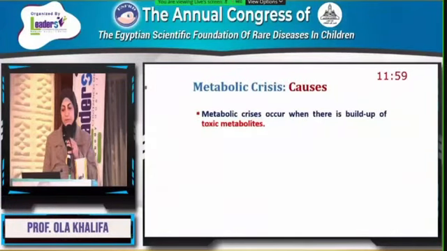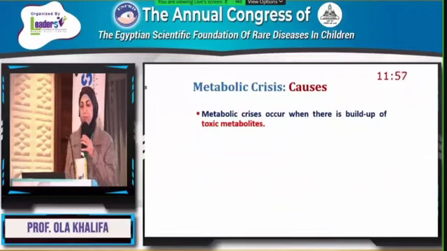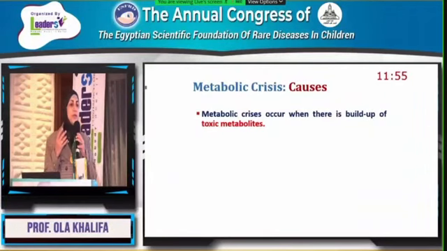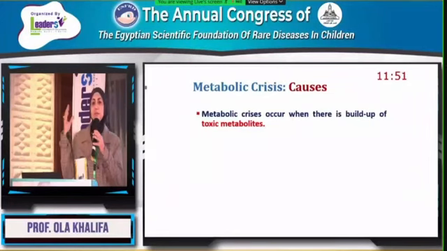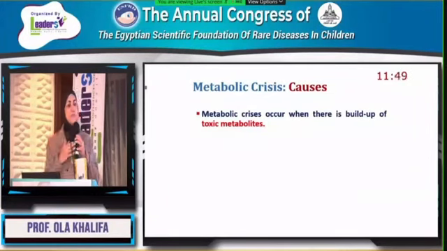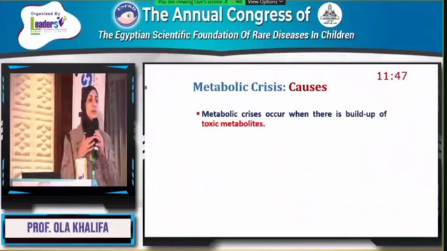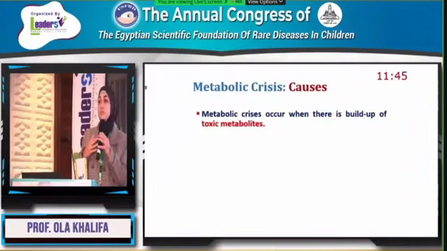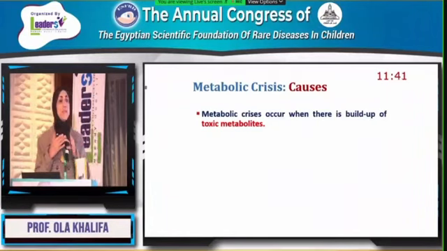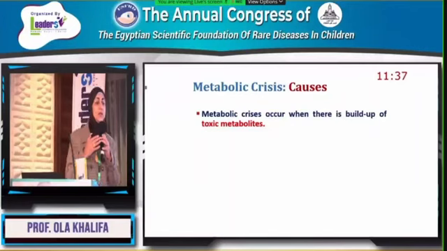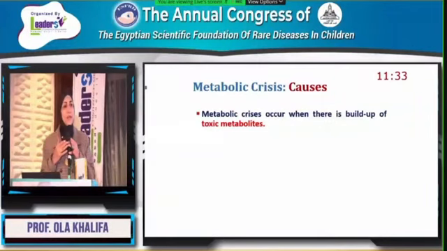Metabolic crises occur when there is a build-up of toxic metabolites, usually in the intoxication disorders. There will be a gap or a period until the toxic metabolite accumulates, but this is not generally the rule, because sometimes the passage of the baby through the birth canal causes catabolism, resulting in severe acute metabolic decompensation even at birth, without any protein intake.